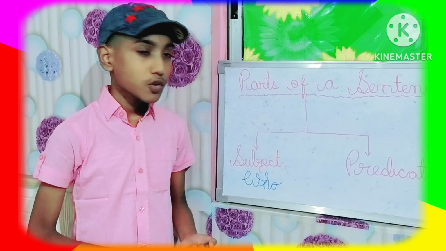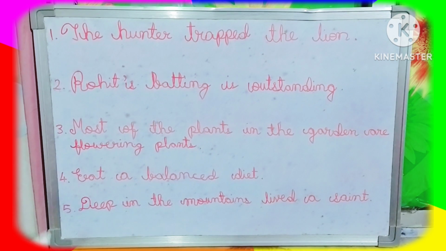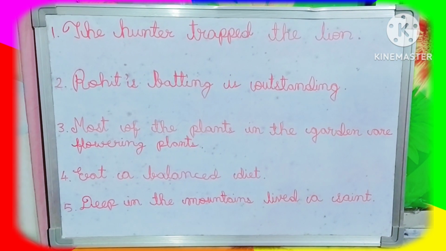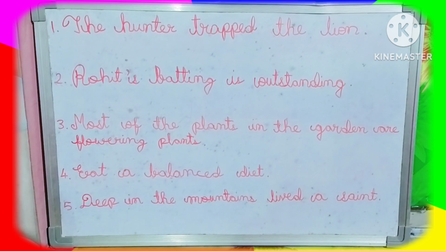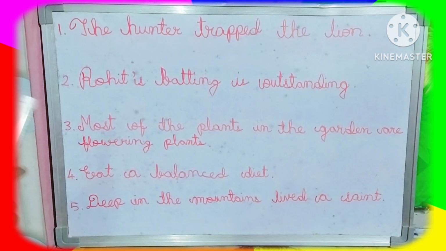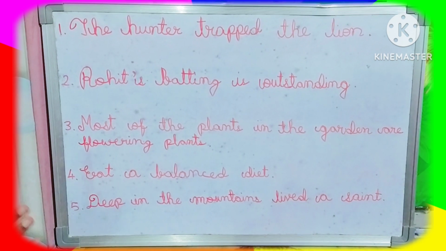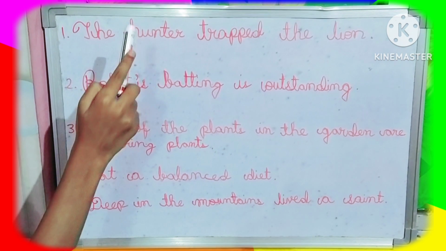Now let's take a few questions. Now see, here I have taken a few different questions, so that you can understand how we will find the subject and predicate in a sentence. Now subject means the agent or doer of the action, and predicate means rest of the part that tells us about the subject. Now first sentence, the hunter trapped the lamb.